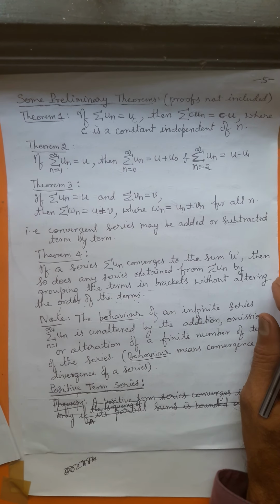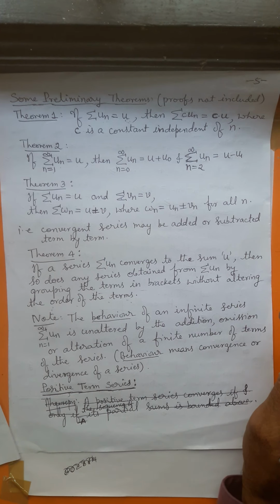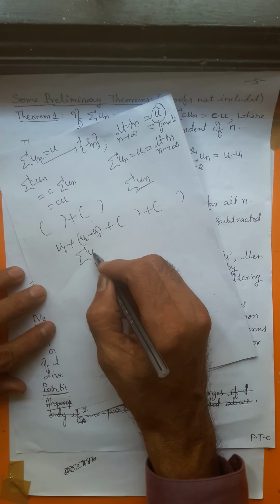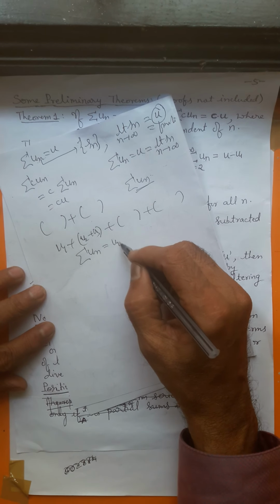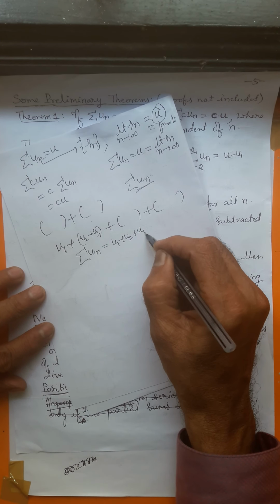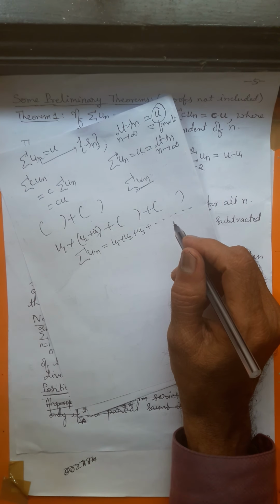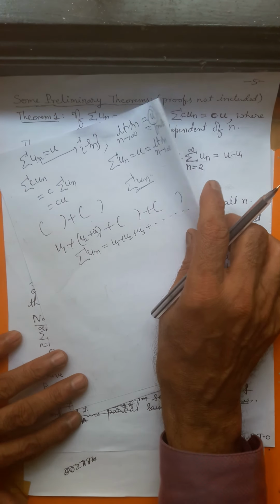is not altered by adding a finite number of terms, or by omitting a finite number of terms, or by altering a finite number of terms.